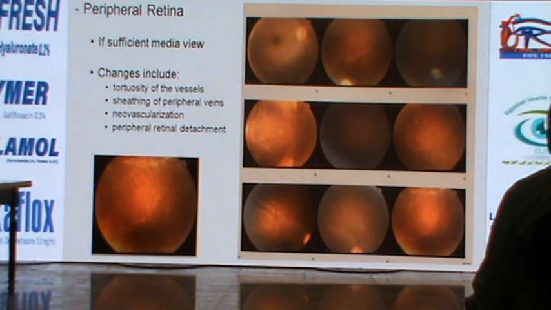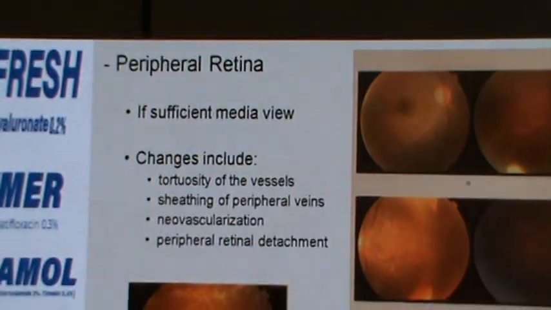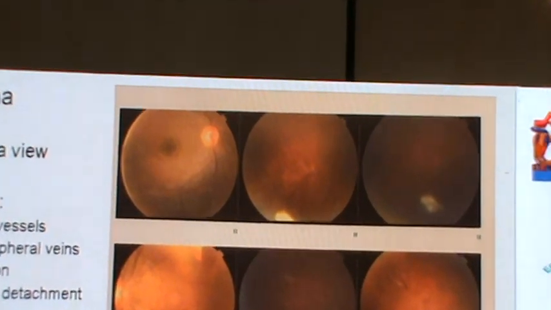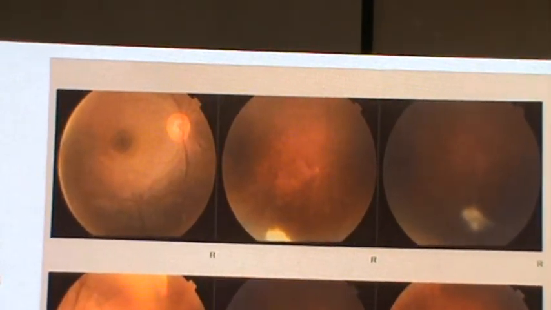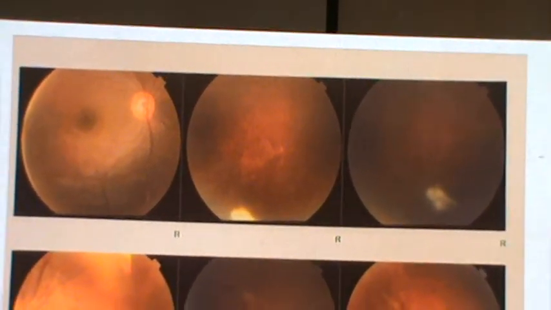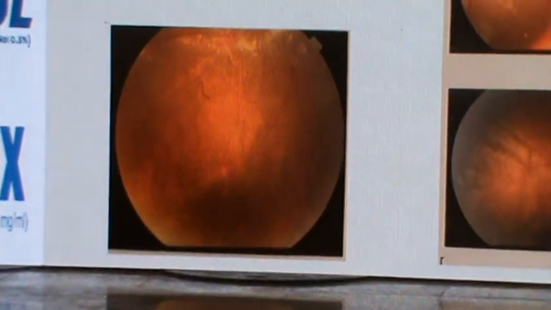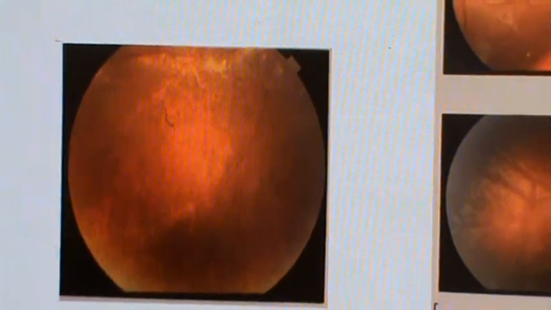So if our view allows, even if the vitritis is severe, we should examine the peripheral retina very carefully. We may see tortuosity of the vessels, sheathing of veins, all indicating that there is vasculitis. And this will help us in our further investigations and diagnosis. And often we have to rely on angiography as the vasculitis may not be clinically evident.